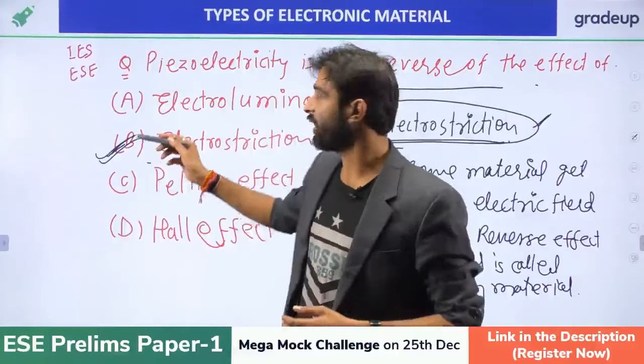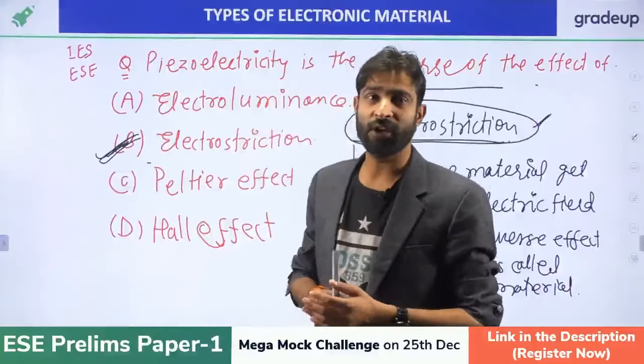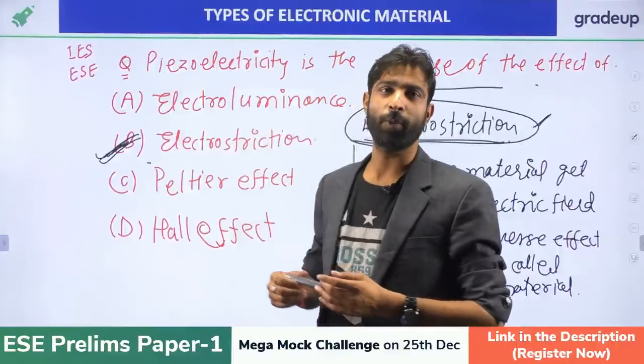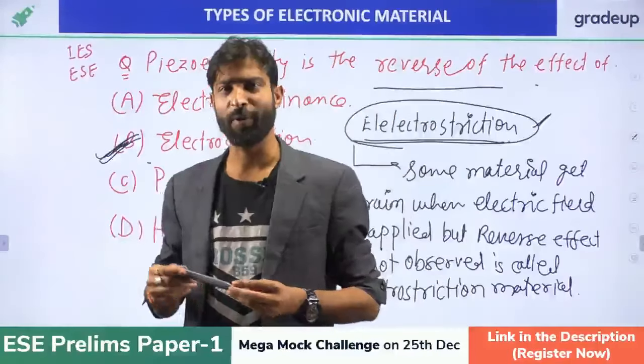Okay, dear. Yes, the B option is correct, right? So just write down: in the next class, we'll discuss the magnetic property and the superconductor. Till then, thank you very much. All the very best.